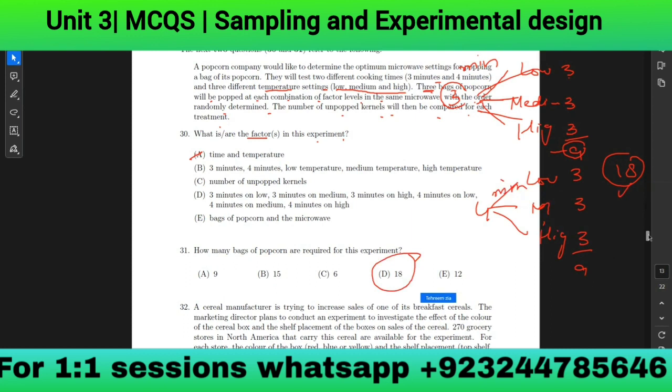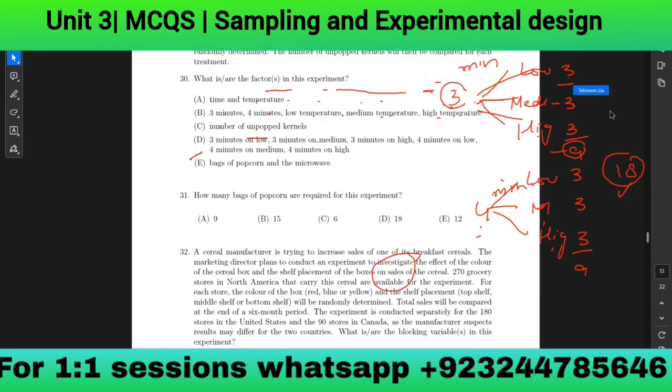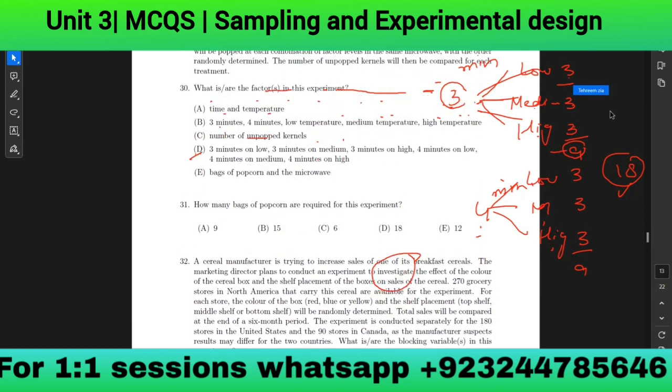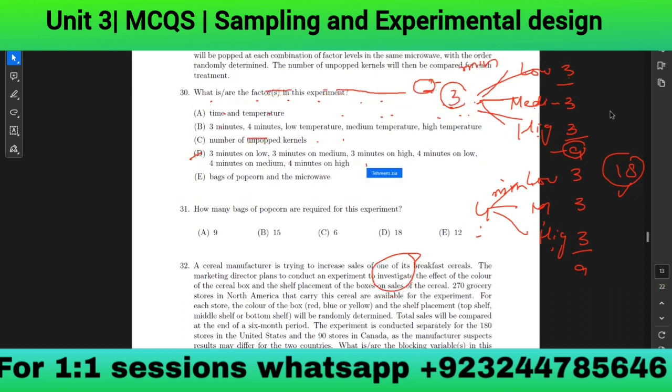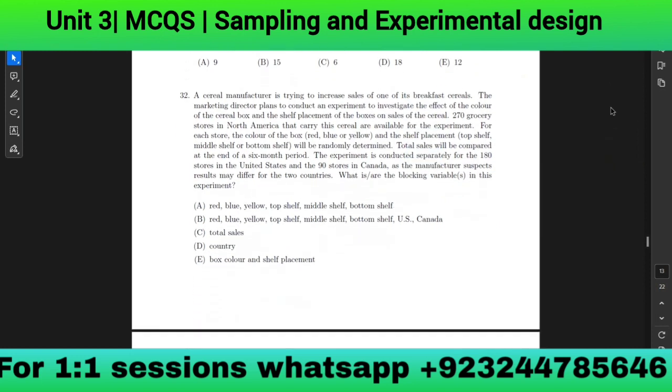Got it? Yeah, got it. It's 3 minutes, then 4 minutes. For 3 minutes, we have three options: low, medium, high. For 4 minutes, we have three options: low, medium, high. And each one has 3 bags because it is written 3 bags. So we'll sum them up and we will get 18. So D will be the correct option, option D, 18. Okay, 32.